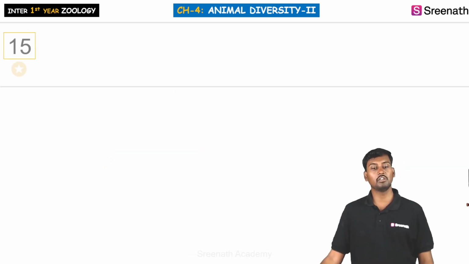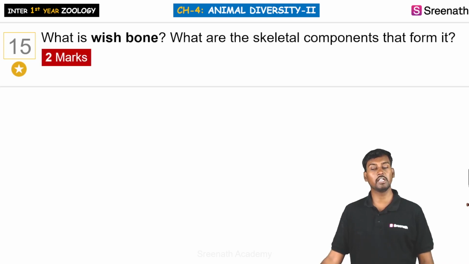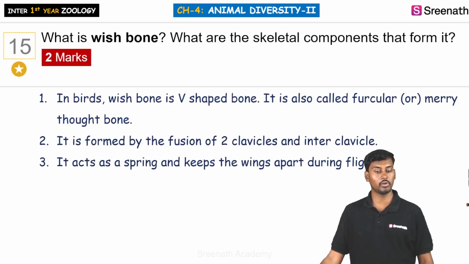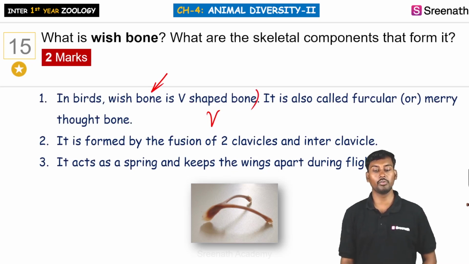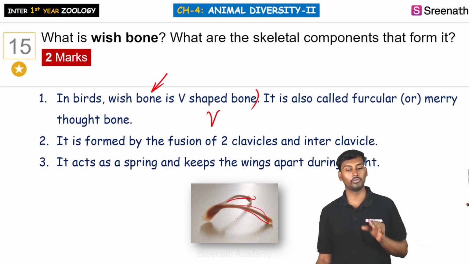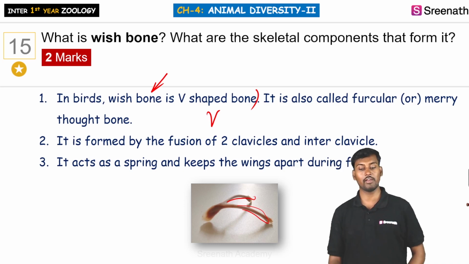Next question: what is the wishbone, and which skeletal components form it? The bird's skeleton has a wishbone, which is a V-shaped bone, caused by the fusion of two clavicles. Two clavicles are fused together along with the interclavicle.